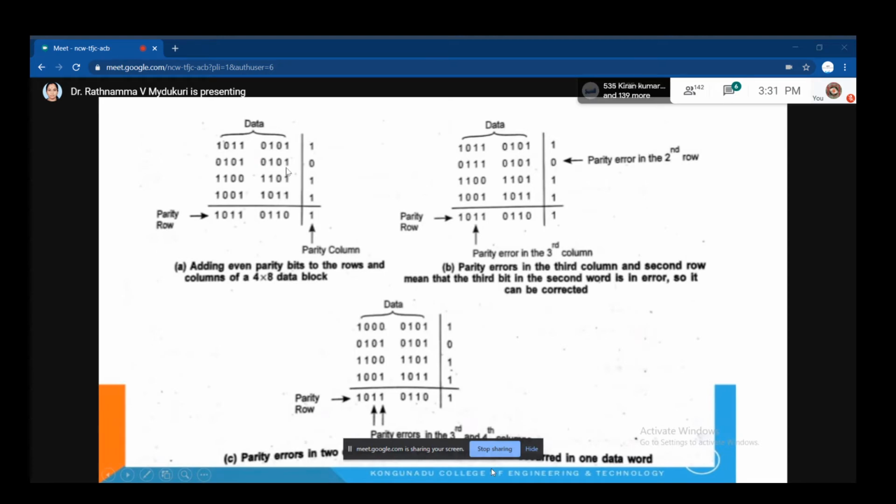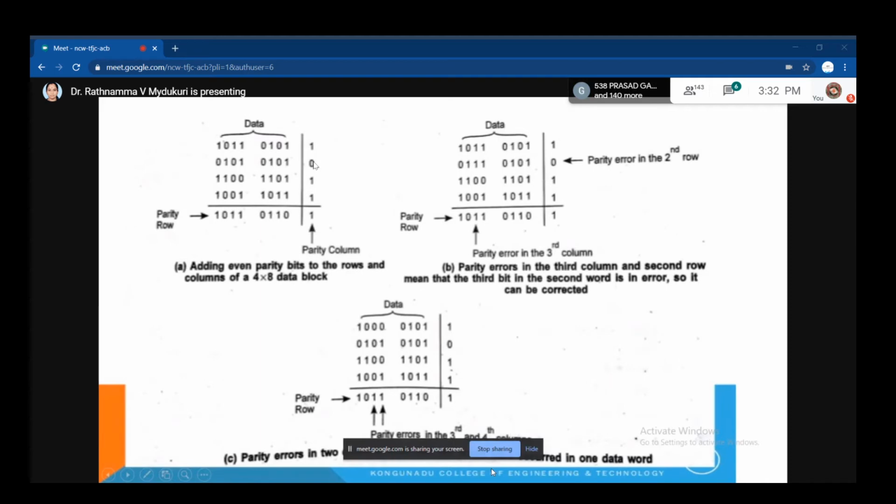Four ones. Which parity are you selecting here? Even parity. You are selecting even parity only. That's why you are placing a 0 here.